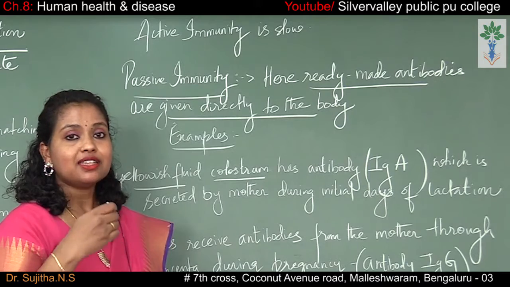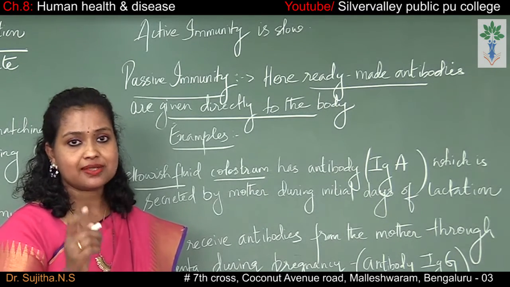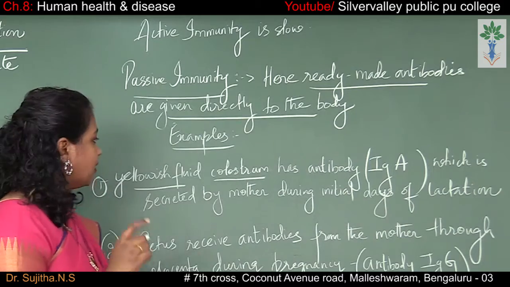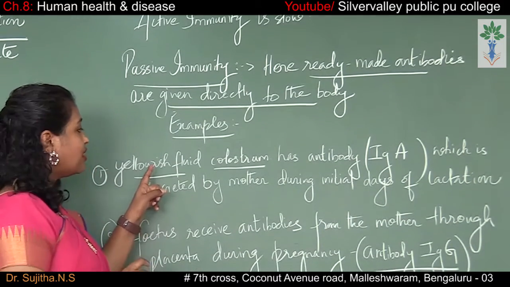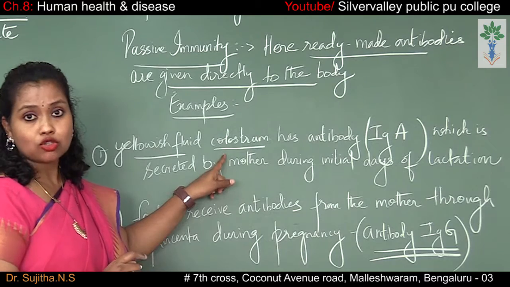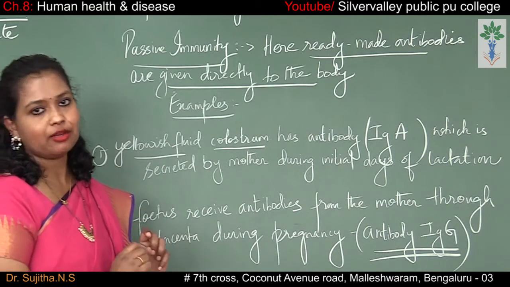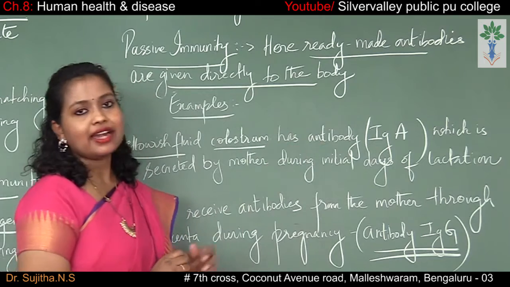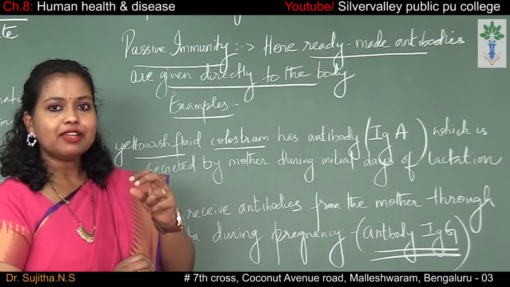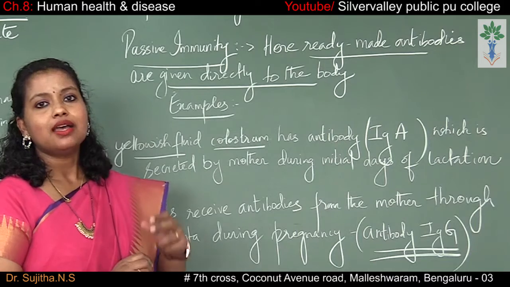So when the mother has given birth to the child, the very first time when the mother feeds the child, the milk will be yellowish in color, which contains colostrum, and this colostrum has abundant antibody. It has got IgA antibody. So this IgA antibody is the ready-made antibody which is directly going inside the body of the baby.